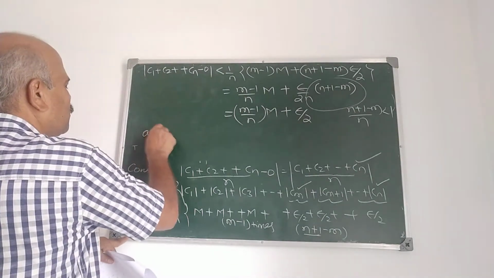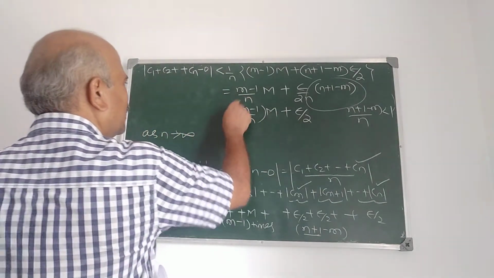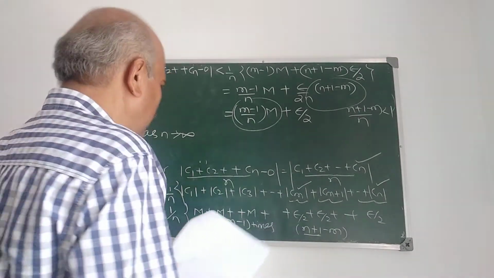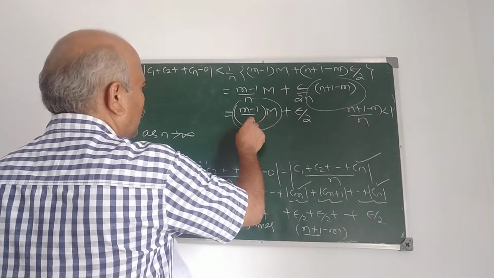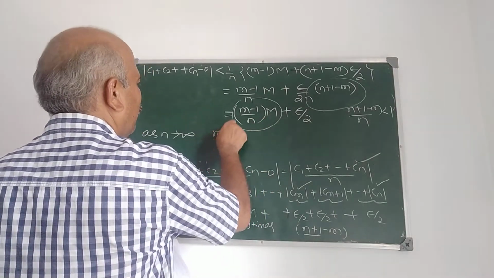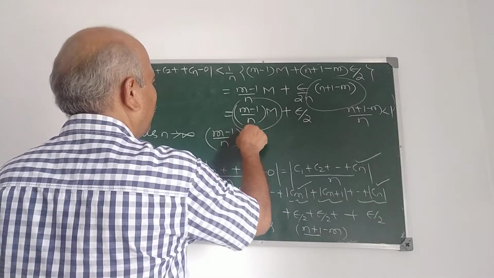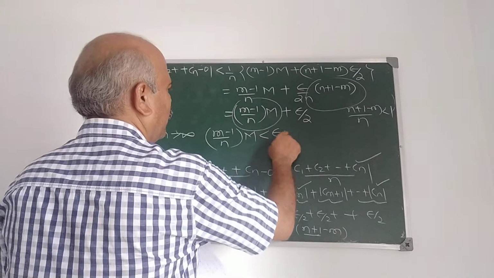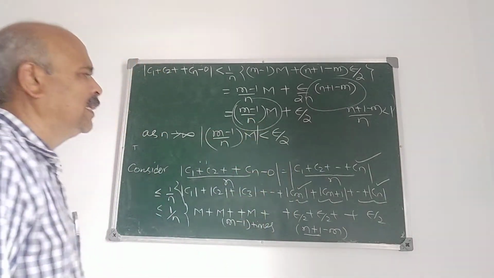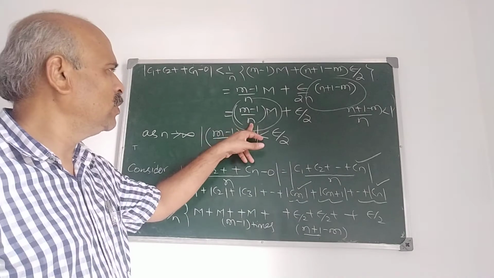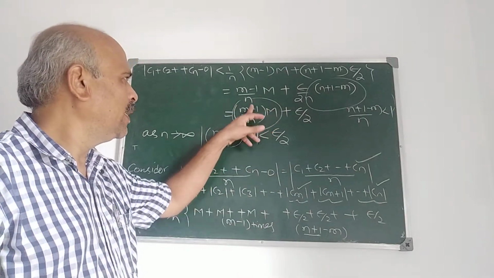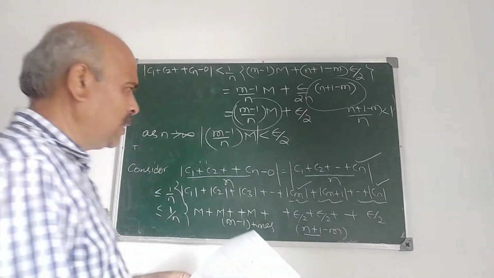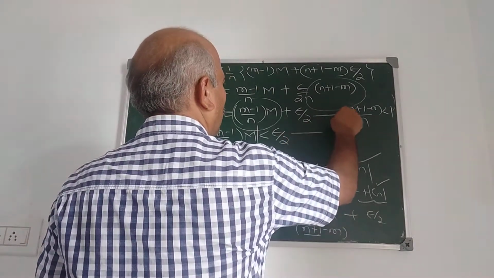Now as n tends to infinity, this becomes 0. Therefore, as n tends to infinity, m minus 1 upon n into m is less than epsilon by 2, because as n tends to infinity this becomes 0. Epsilon is arbitrary. Now we take this as 4.